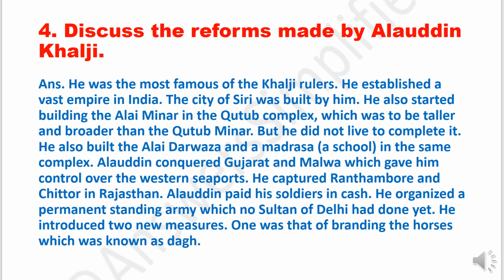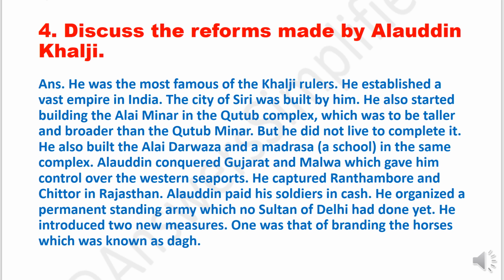Question 4. Discuss the reforms made by Alauddin Khalji. Answer. Alauddin Khalji was the most famous of the Khalji rulers. He established a vast empire in India. The city of Siri was built by him. He also started building the Alai Minar in the Qutub complex, which was to be twice as tall and broad as the Qutub Minar. But he did not live to complete it. He also built the Alai Darwaza and a madrasa, a school, in the same complex.